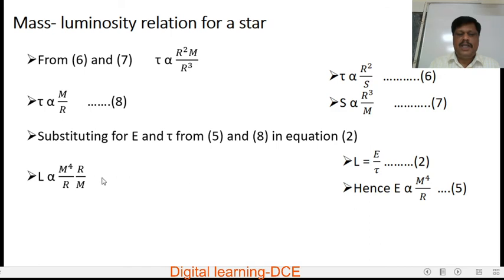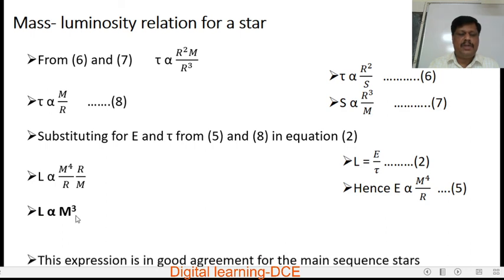We get L is proportional to E, for E, M to the power 4 over R, and for tau, M by R. So that is into R by M. So M to the power 4 over R over M by R can be written as M to the power 4 by R into R by M. R gets cancelled, and one M gets cancelled. We will get only M cube. So luminosity of a star is directly proportional to M cube.